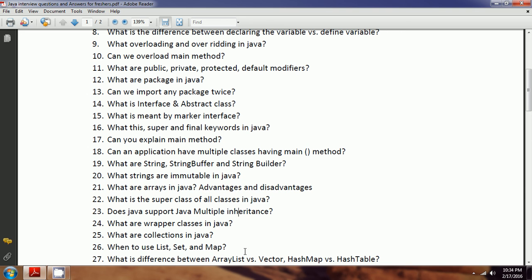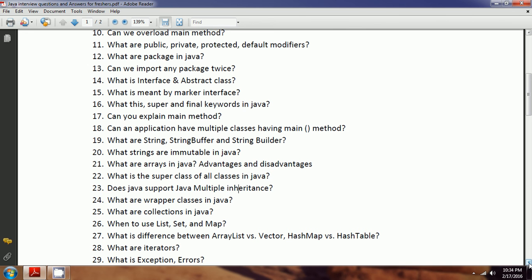Now, what is the difference between ArrayList and Vector, and HashMap versus Hashtable? ArrayList is basically a growable array. It dynamically changes its size, and it is not thread safe. Whatever elements you are adding to the ArrayList are not thread safe. Vector is a synchronized representation of the ArrayList. That means it is by default thread safe. It is also a growable array, and the only difference is that it is thread safe by default.